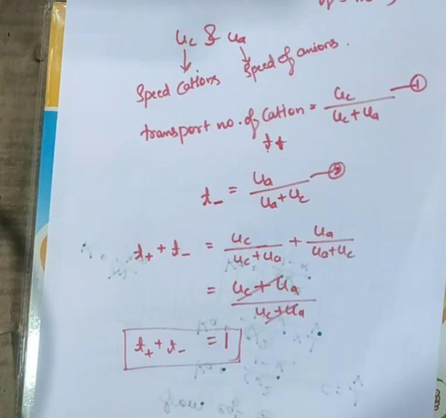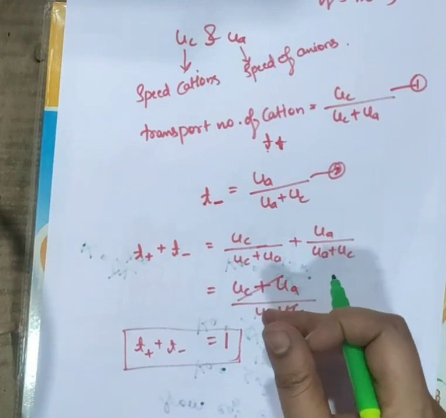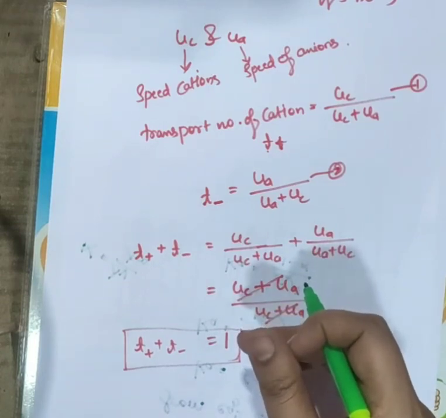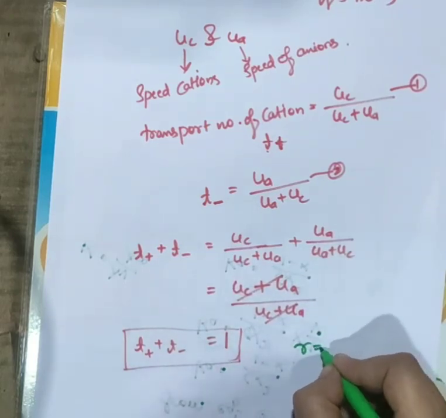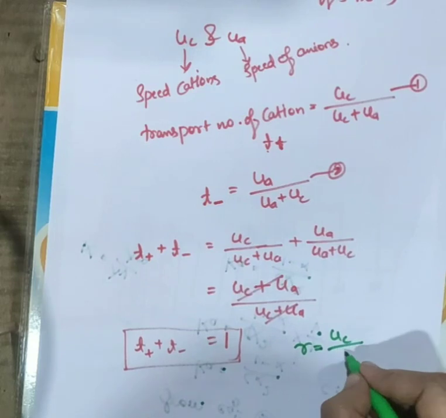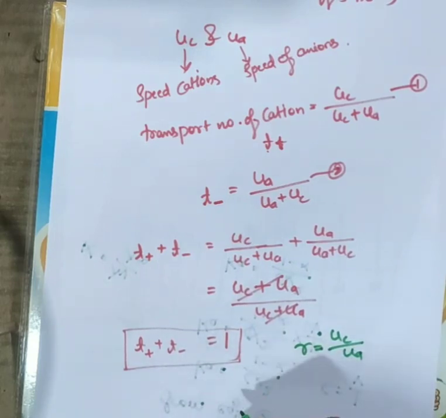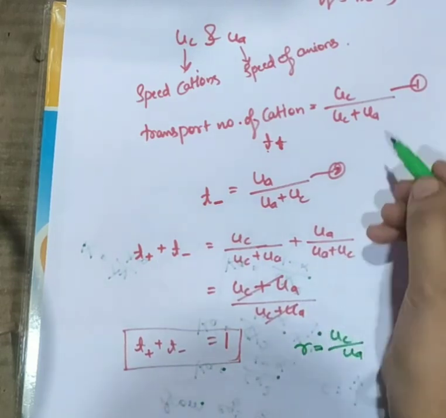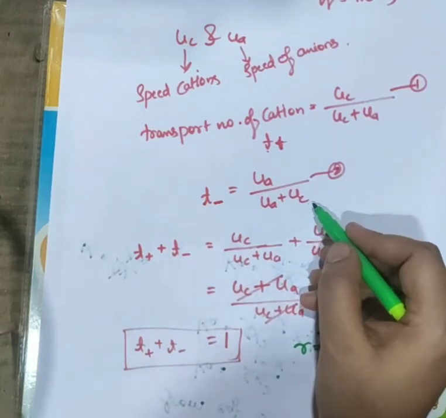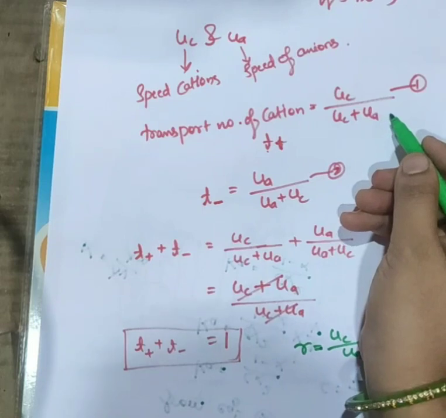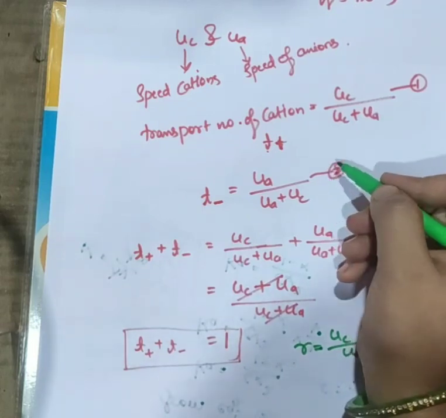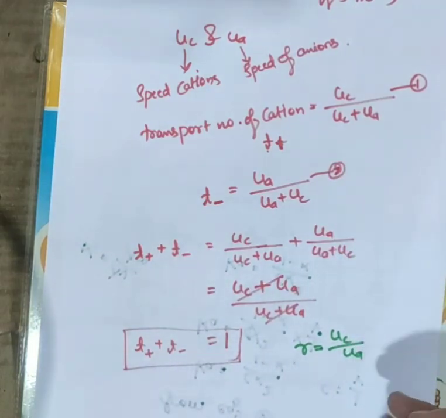Now see here, there is one term, R, which is called the ratio of speed of cations to the anions, and that is given by R equal to UC upon UA. And suppose in equation 1 and equation 2, if you divide these equations by UA, then what you will get, let us see.